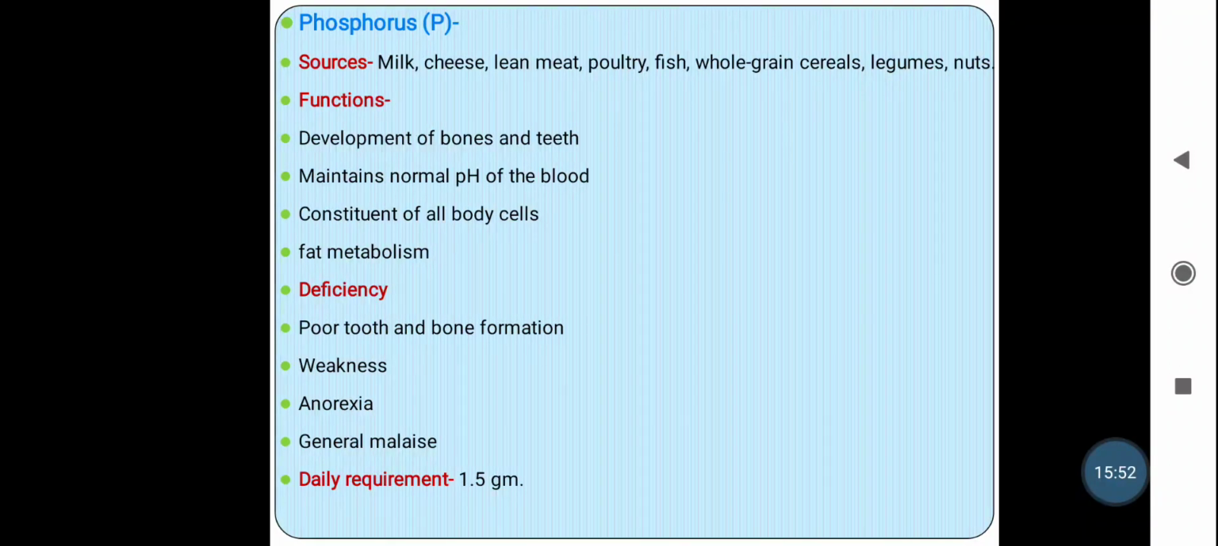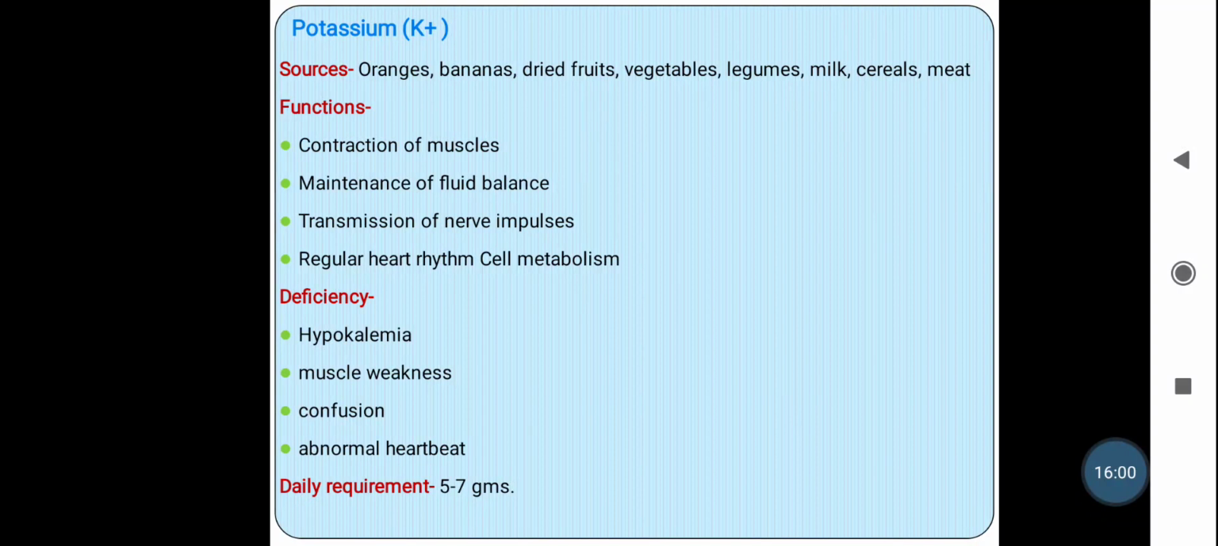So the daily requirement of phosphorus is 1.5 grams for a healthy adult. Then the next mineral is potassium. The sources of potassium are oranges, bananas, dry fruits, vegetables, legumes, milk, cereals and meat. Functions of potassium in our body are, first, it is required for the contraction of muscle. Then the maintenance of fluid balance, transmission of nerve impulses. Again it is required for heart rhythm and cell metabolism.